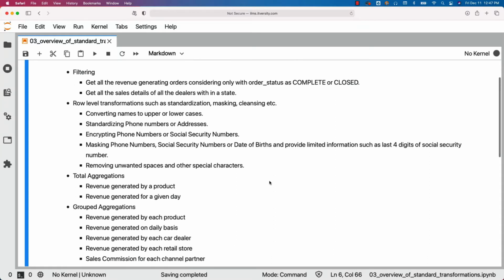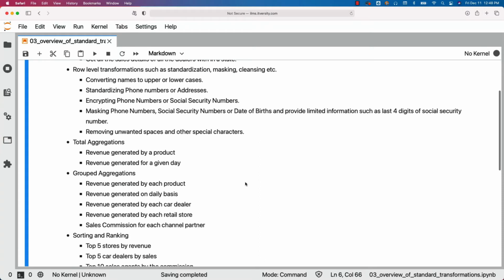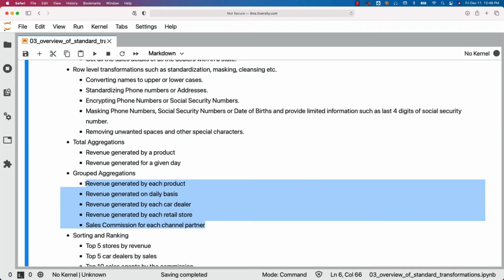And then total aggregations. Total aggregations are nothing but revenue generated by a product, revenue generated for a given day. Also grouped aggregations. Grouped aggregations are nothing but aggregations by a key. So in this case, these are some of the examples with respect to grouped aggregations. Get the revenue generated by each product, revenue generated on daily basis, where date will be the key on which data will be grouped and revenue will be generated using aggregation. Revenue generated by each car dealer, revenue generated by each retail store, sales commission for each channel partner. These are some of the examples with respect to grouped aggregations.